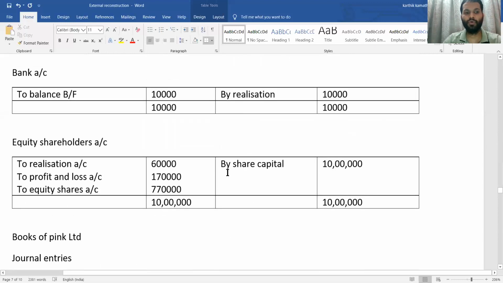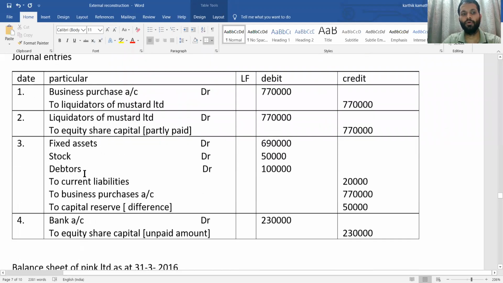Next thing you need to do is equity shareholder account. First, write in the credit side by share capital, that is 10 lakh, and to realization, that is loss from realization transferred 60,000. To profit and loss account, that is given in the asset side of the balance sheet 1,70,000. To equity share, that is nothing but payment in equity share to equity shareholder, that is final settlement 7,70,000 is your final settlement. Then in the books of Pink Limited, you need to do journal entries.